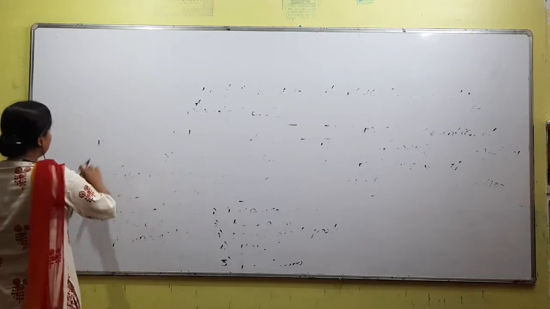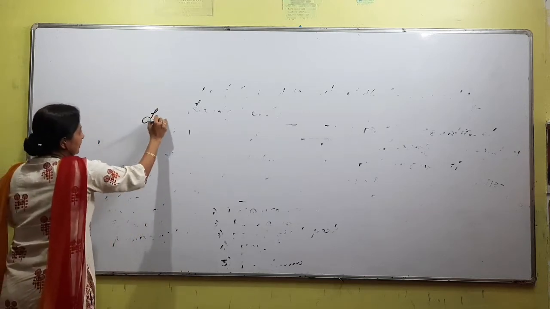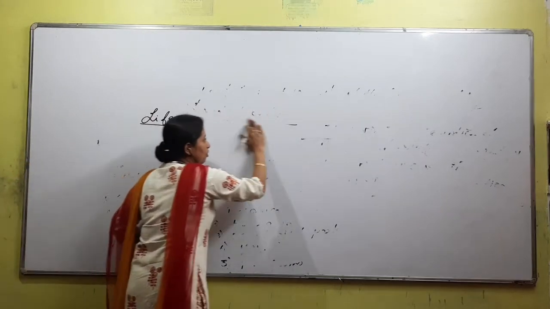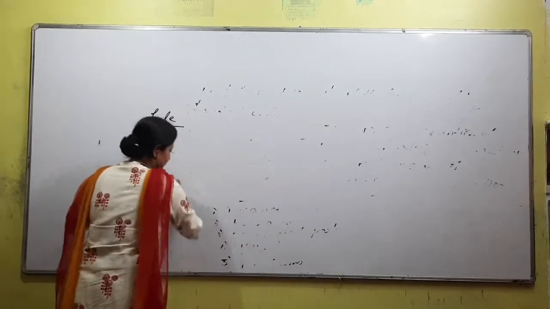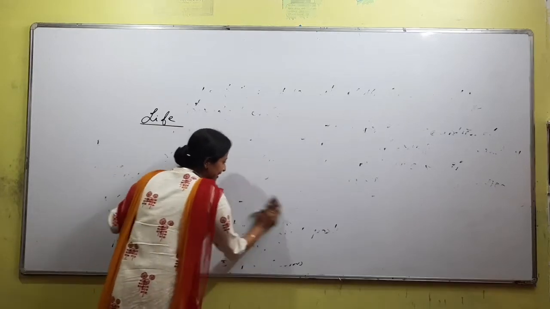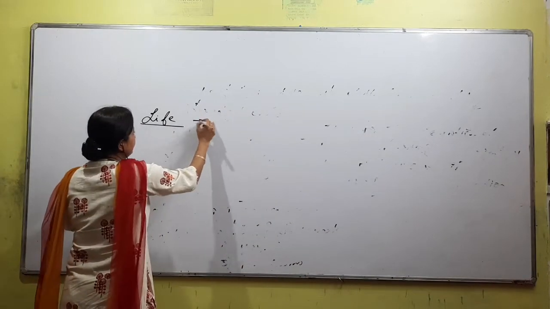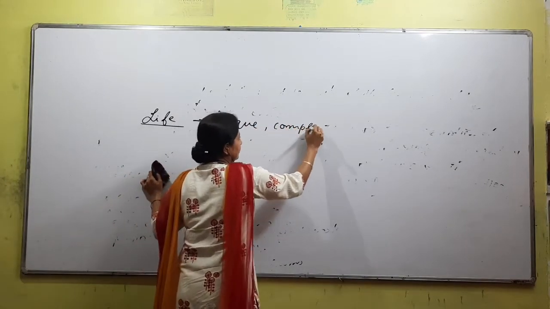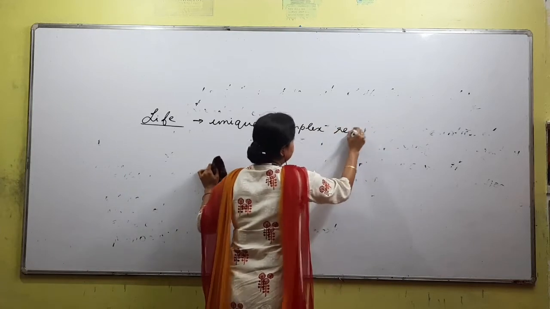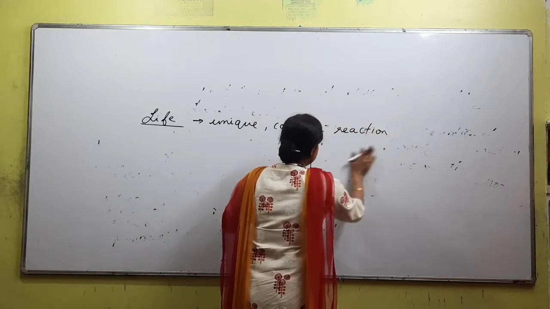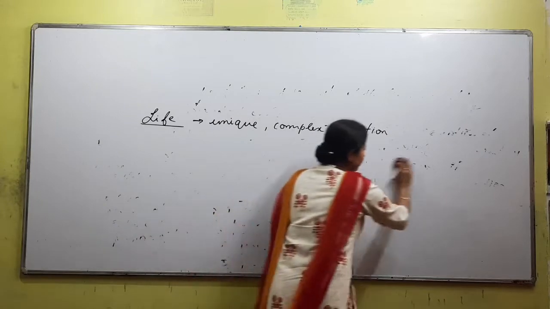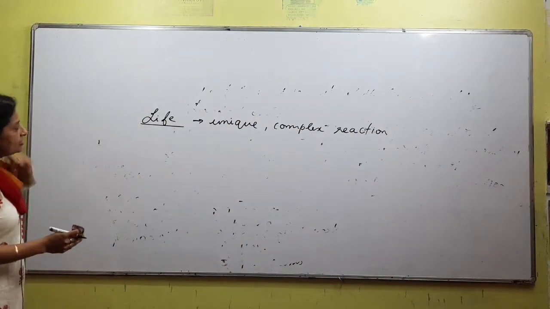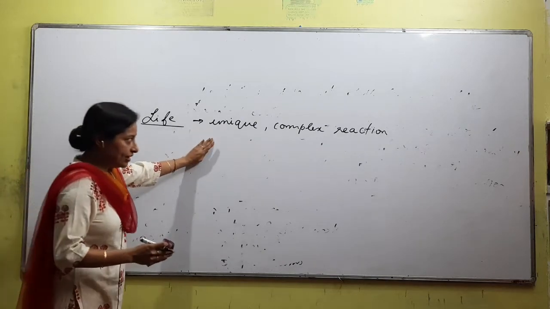So we come to the word living, and whenever we are talking of living, we come across a word called life. So what is life? Life ki hoy? What is life? It is nothing but a unique, complex reaction. As far as the proper definition is concerned, notes or diya ase, so we are not going to write the definition and waste time. Jedi buji nupwa, please ask your doubts later. So life is nothing but a reaction.